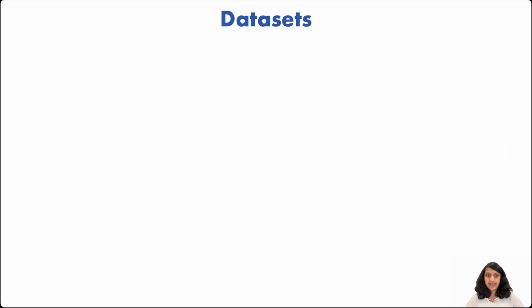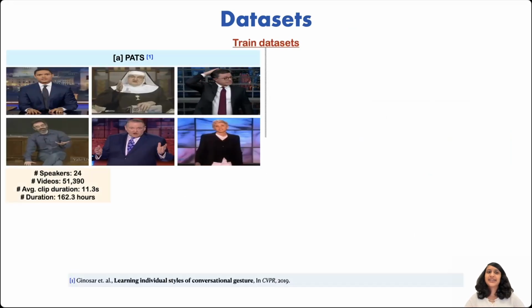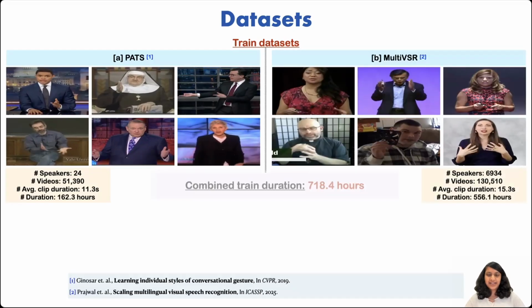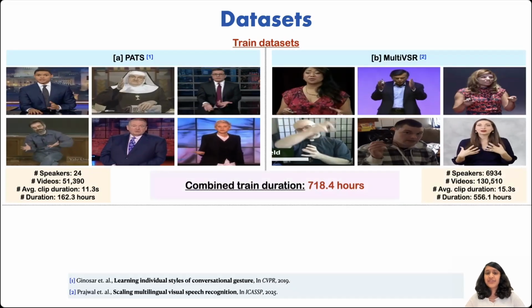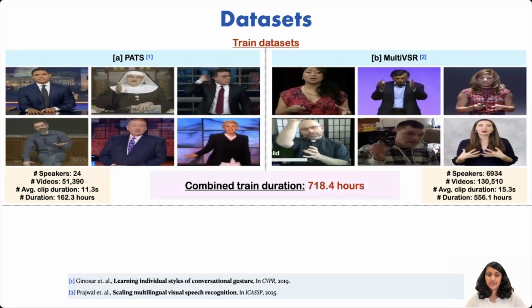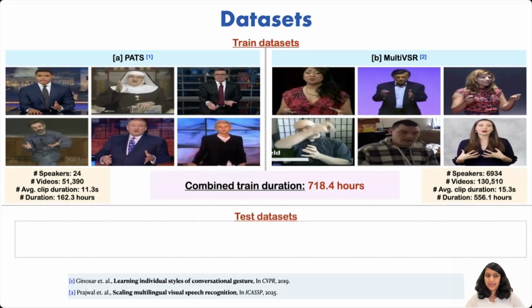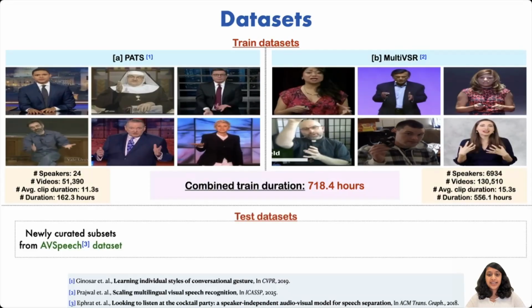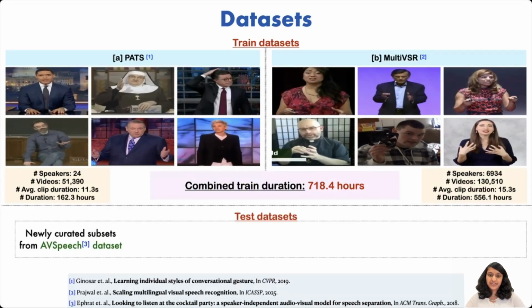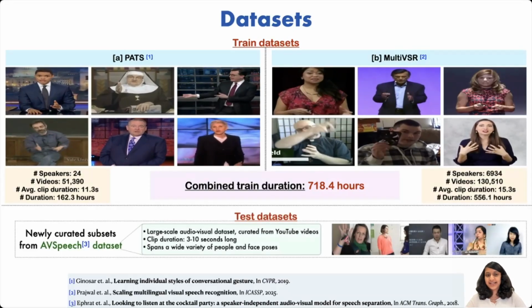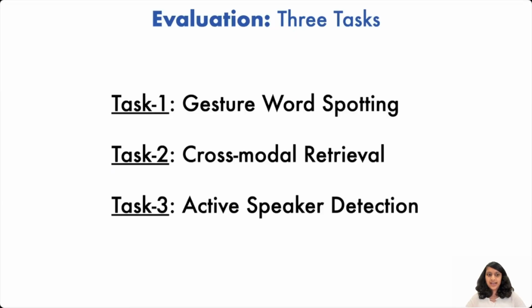Coming to the datasets part, the model is trained using two public datasets. The first one is SPATS and the second one is multi-VSR. And together, they form around 718 hours of data. For testing, there are no labeled datasets available. Thus, we annotate three new testing benchmarks for the three different tasks. The details will be explained soon. So, we evaluate the learned representations from our model with three different tasks.